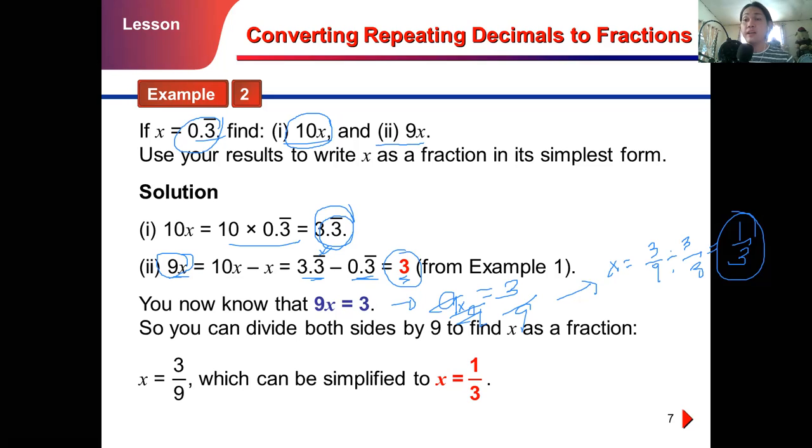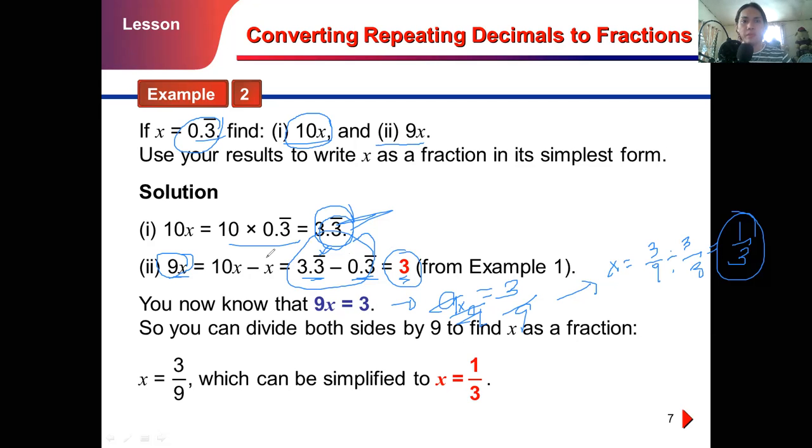What if, sir, the repeating decimals are in the hundredths place? Then multiply it by 100. Since it's in the tenths place, we multiply it by 10. That's why we have the first step as 10x. That gives us 3.3 repeating. And then the next step is we subtract the given, which is the repeating decimal 0.3. Do step number 2 to eliminate the decimal, to make the decimal disappear. So that's why we have 3.